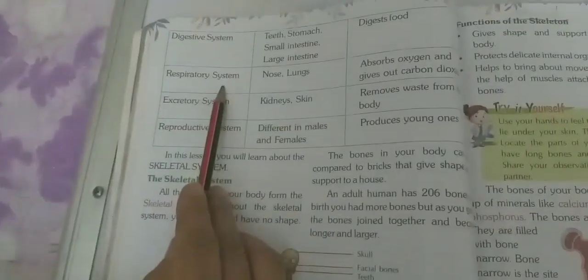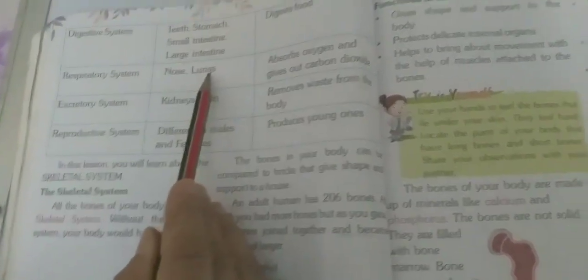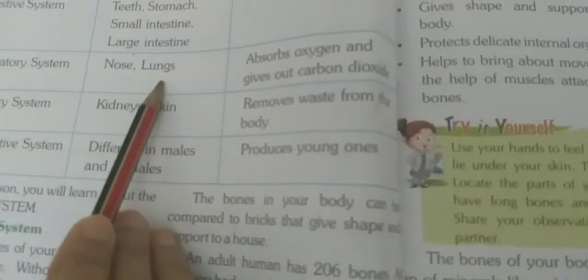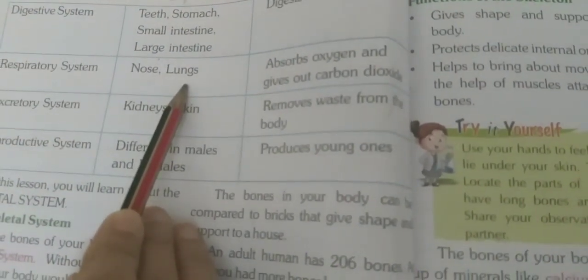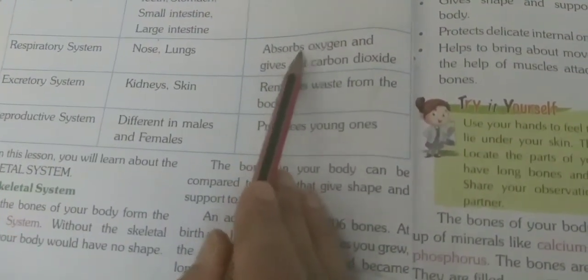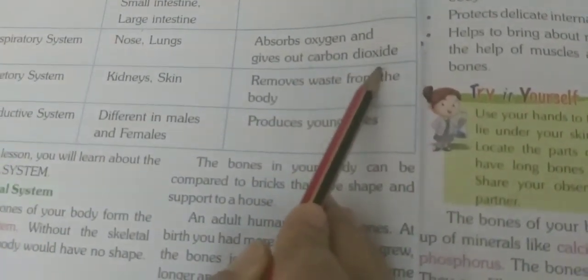Respiratory system. The main organs of the respiratory system are the nose and lungs. The main function of the respiratory system is to absorb oxygen and give out carbon dioxide.